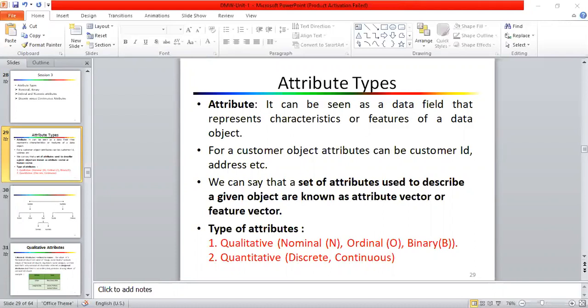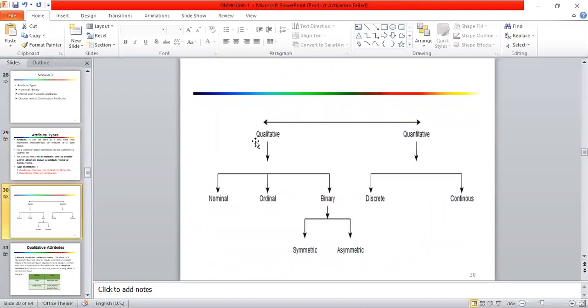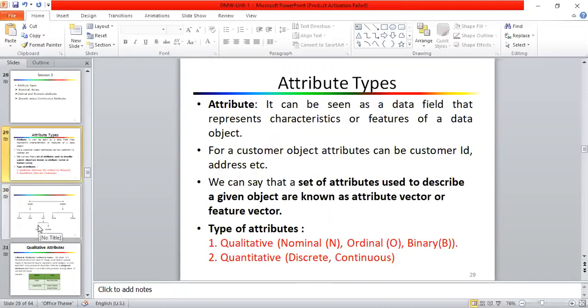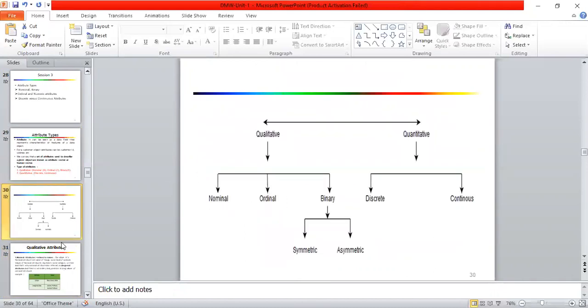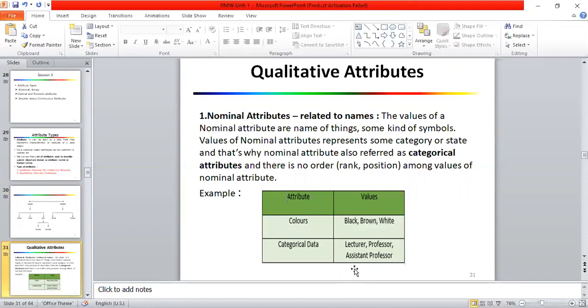So, different types of data attributes. See here, qualitative and quantitative, first of all. After that, in qualitative, there are nominal, ordinal, and binary. In binary, there are symmetric and asymmetric data attributes. Then in quantitative, discrete and continuous, right? First of all, qualitative attributes. In the qualitative attribute, there are nominal, ordinal, and binary, right?